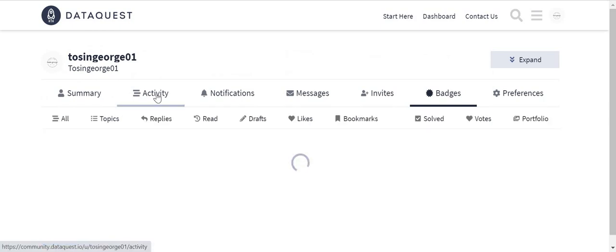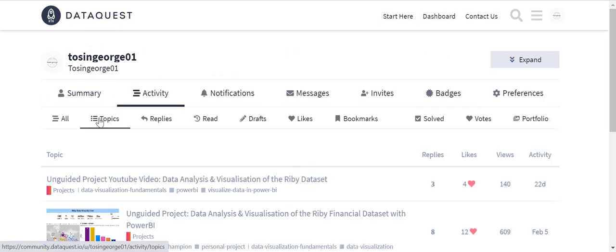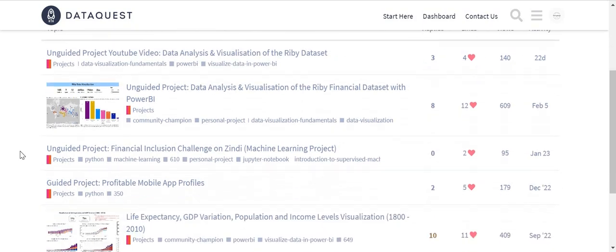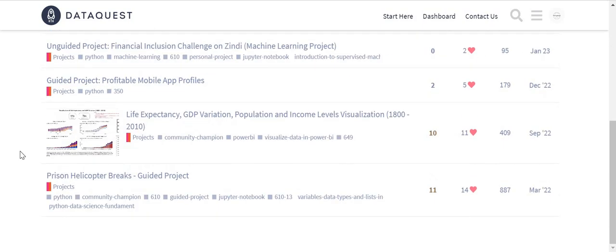If I go to activity and topics, these are all the topics I've shared. These are all the projects I've shared. I think I've shared 6 now. So this was my first one. And this is, I think, the number of replies and likes, and the views. Don't worry so much about the views, really. The point is to get people to read your project and give feedback.